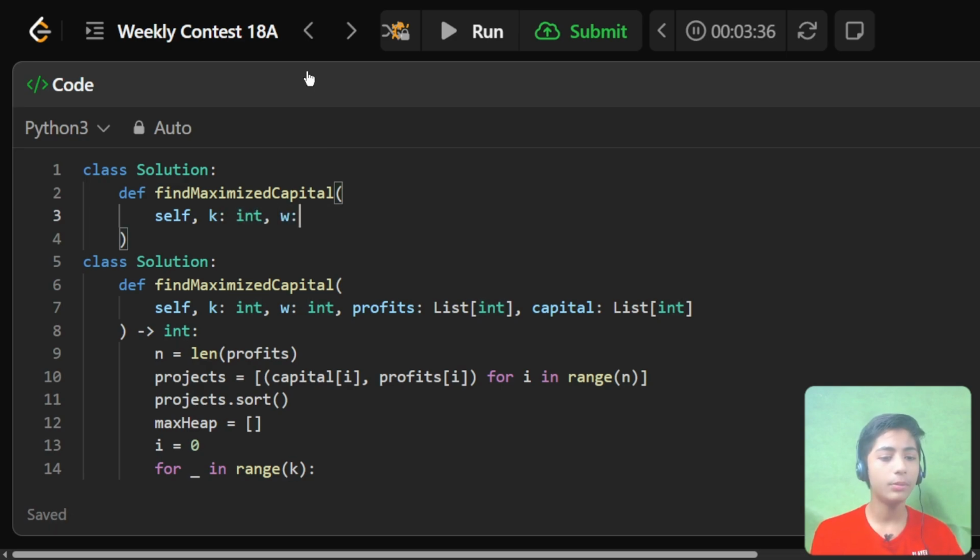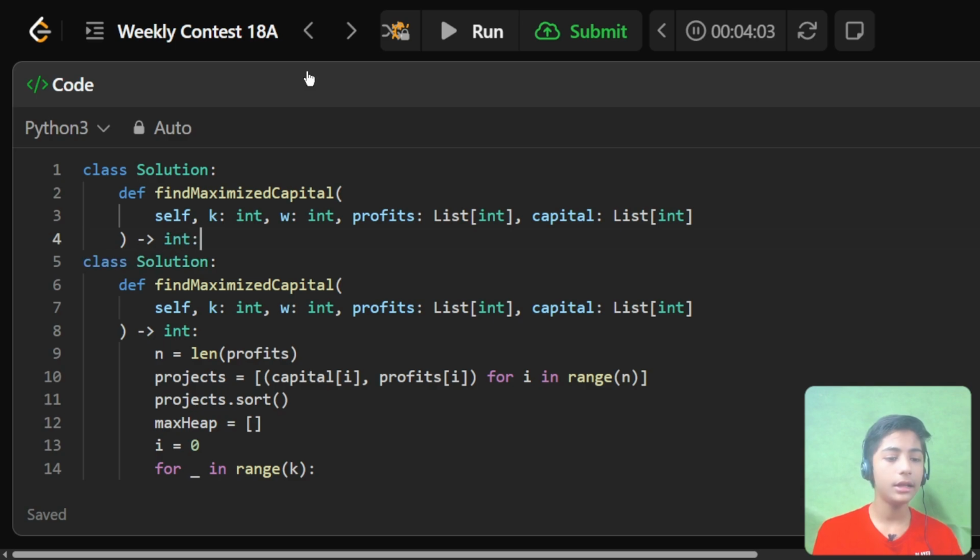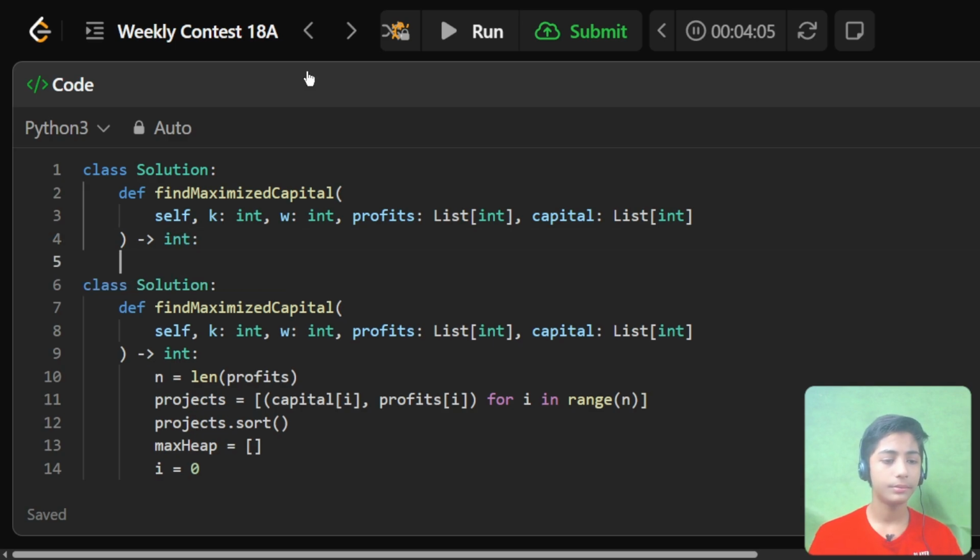I define w: int, because w is also an integer. Then profits, which is our integer array, so I write List[int]. Then comma capital, which is also an integer array, so List[int]. Now arrow int, and then press enter.